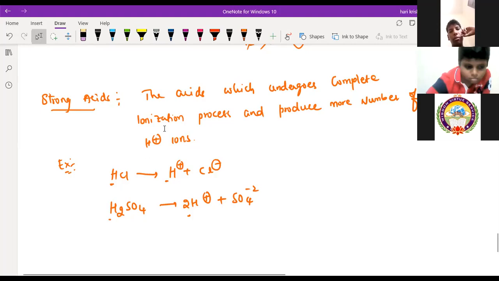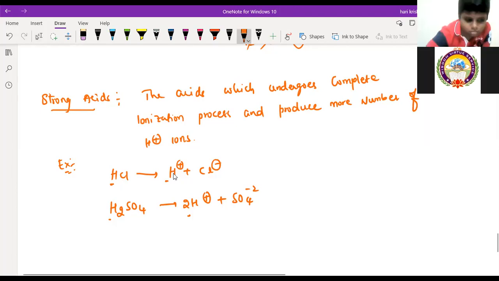The acid which undergoes complete ionization process means complete breaking of the H plus will take place. Ionization means what? Splitting into ions, right? So whatever H plus ions are there, it will completely break into H plus. That is called strong acids. Here we have only one H in the HCl, formation also one H only. Here how many H's are there? Two H's. There's 2H plus and SO4 minus 2. So it is forming more. Whatever number of H plus are there on the reactant side, the same number of H plus will be formed on the product side, right? That is the strong acid.